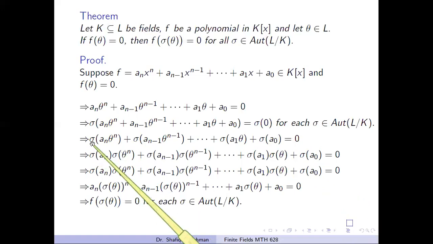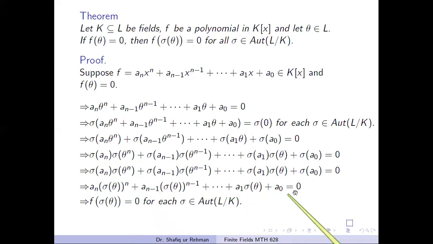And in the next step, we apply this automorphism here, and we get this step. And because sigma fixes the elements of K, and this an is an element of K, therefore sigma of an equals an, and sigma of theta becomes sigma of theta whole power n, and so on.